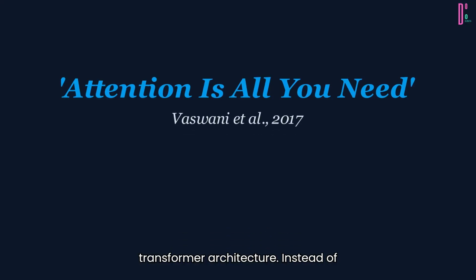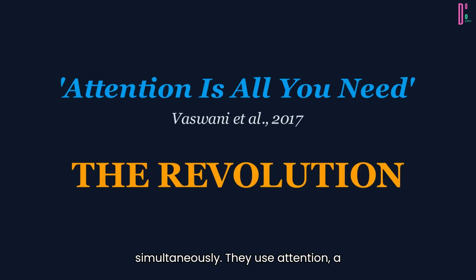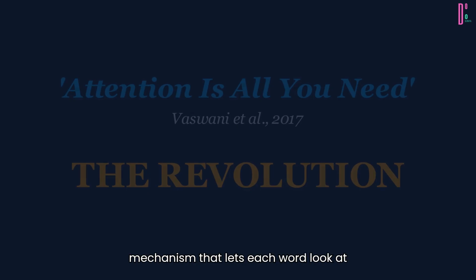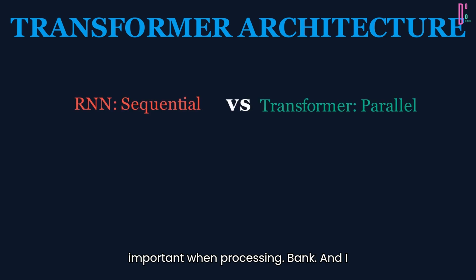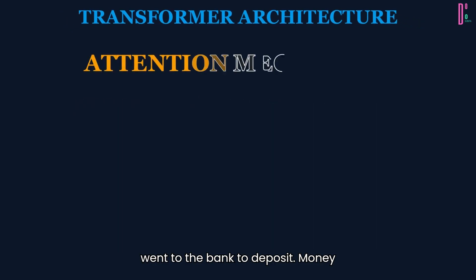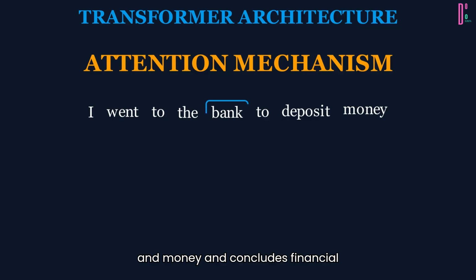The transformer architecture. Instead of processing words sequentially, transformers look at all words simultaneously. They use attention, a mechanism that lets each word look at every other word and decide what's important. When processing bank in I went to the bank to deposit money, the attention mechanism looks at deposit and money and concludes financial institution. In riverbank, it looks at river and water and concludes land next to water.